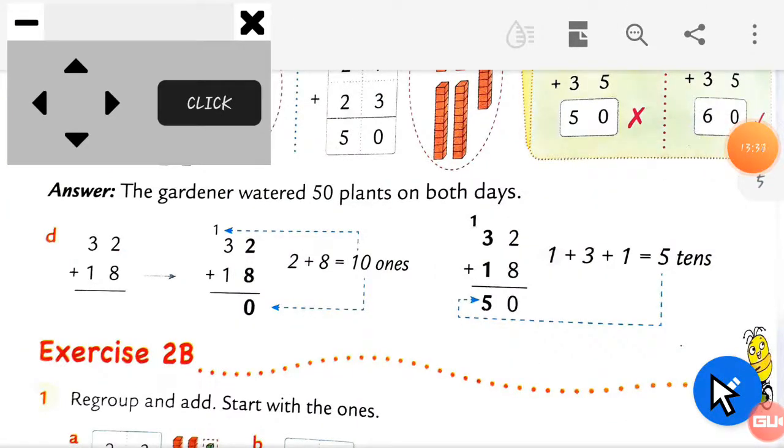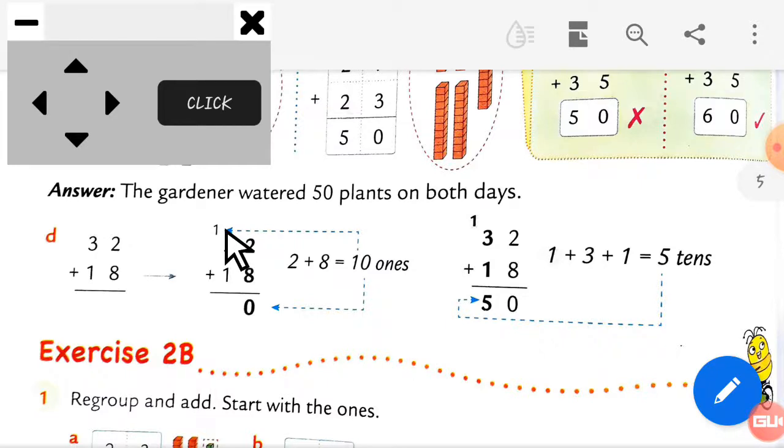Okay students, whatever I tell you about adding numbers, you can see very easily understood by the example. See, here is 2 plus 8. You can see here in the bold letters 2 plus 8. So here the answer is 10. You can see 0 is at the ones place. So we put this 0 here at the ones column. You can see here, right? And 1 will go as a carry forward.